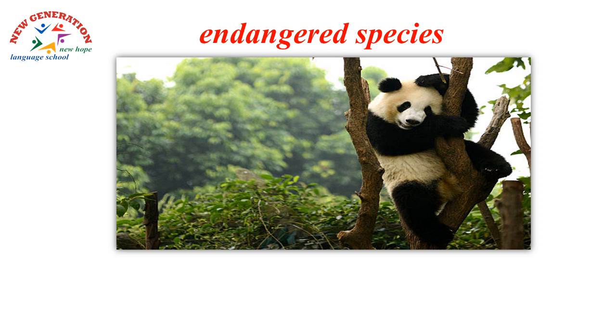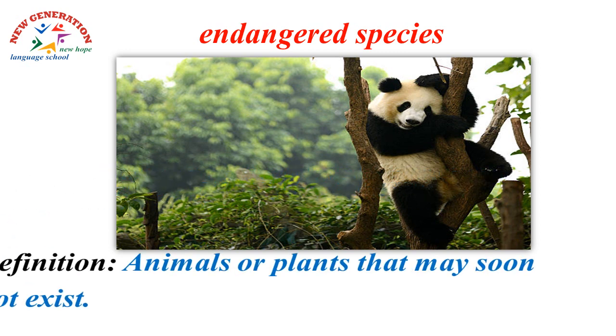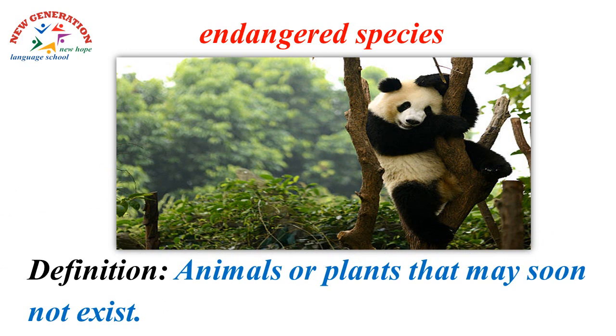That means if we do not do something to protect this kind of animals, soon there will not be any more of it. So this is the kind of endangered species, animals or plants that may soon not exist. We have to try to preserve or keep them, or soon there won't be any pandas anymore. Next word.